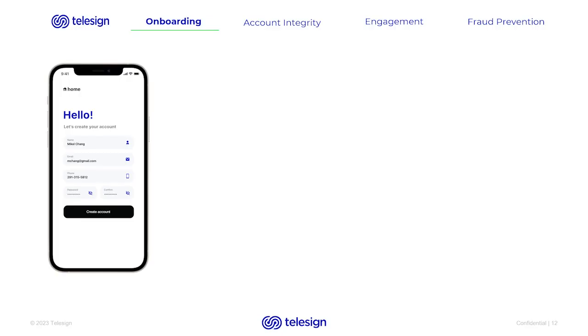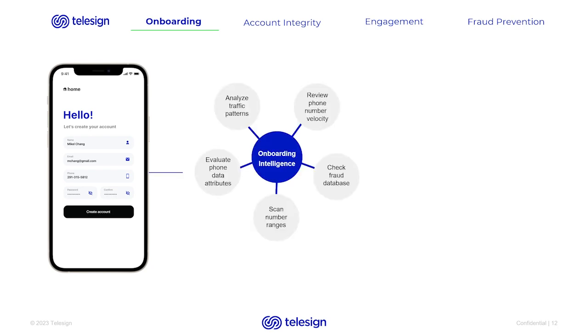As you can see here, Mikkel is signing up for a new account. He's entered his email, phone number, and created a password. Once he clicks Create Account, Telesign Intelligence work begins. Intelligence analyzes the phone number traffic patterns to see if the phone number exhibits normal behaviors. It's looking at Mikkel's amount of A2P, or application-to-person traffic, that Mikkel receives over a 90-day period.